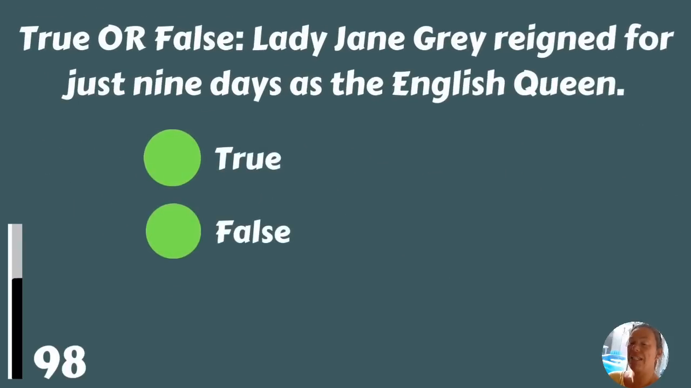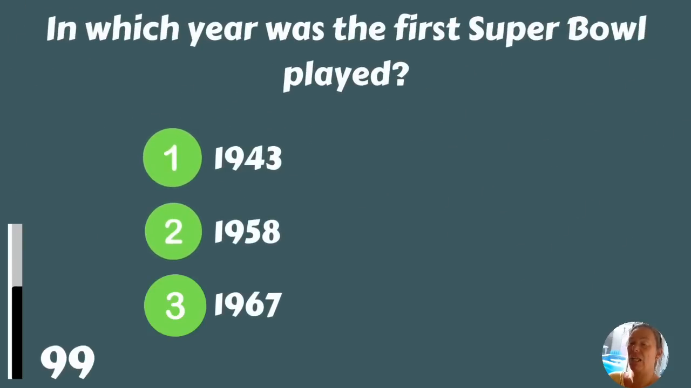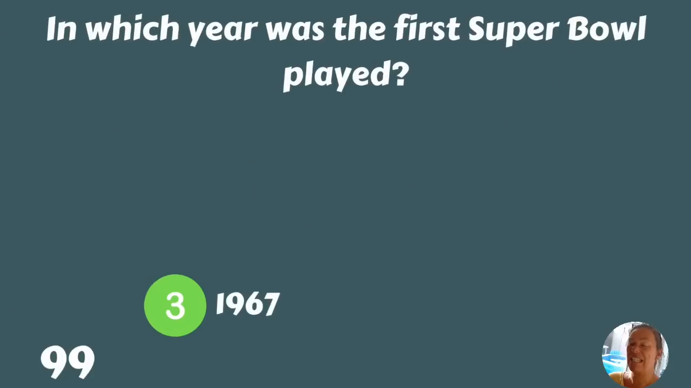True or false? Lady Jane Grey reigned for just 9 days as the English Queen. It's true. In which year was the first Super Bowl played? 1943, 1958, or 1967? 1967. And your last one.